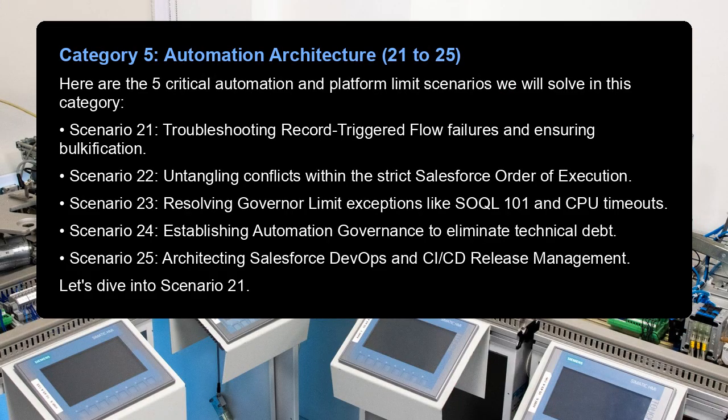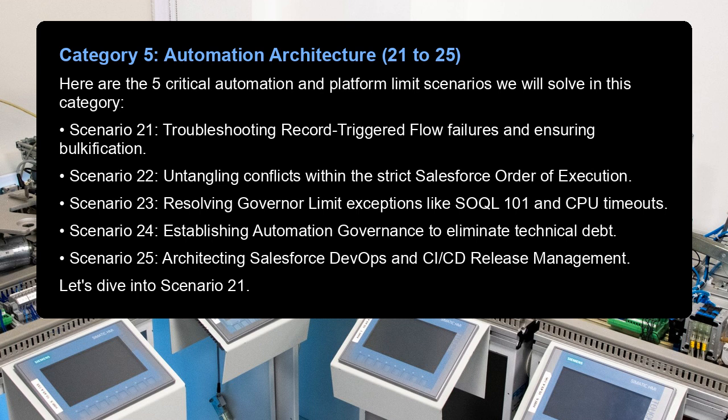Category 5. Automation architecture 21 to 25. Here are the 5 critical automation and platform limit scenarios we will solve in this category. Scenario 21. Troubleshooting record-triggered flow failures and ensuring bulkification. Scenario 22. Untangling conflicts within the strict Salesforce order of execution.